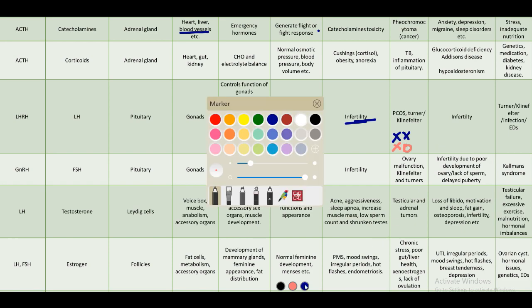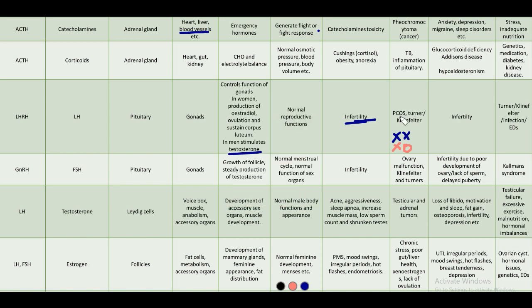And Klinefelter is seen in men. Men usually have X and Y, right? In Klinefelter, another X is present, X, X and Y. So they have two X and one Y.